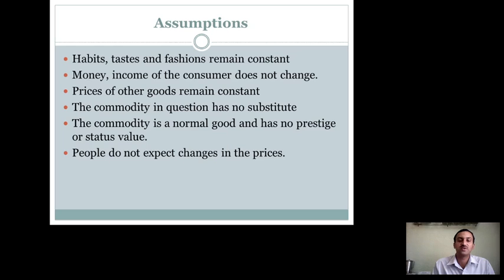In the previous class, we saw the definition of the law of demand, which says other things being equal, rising price leads to fall in demand and fall in price leads to rise in demand. This means price and demand have a universal relationship: if one falls, the other will increase, and if one increases, the other will fall. This is the opposite relationship between price and demand that we saw through the law of demand.